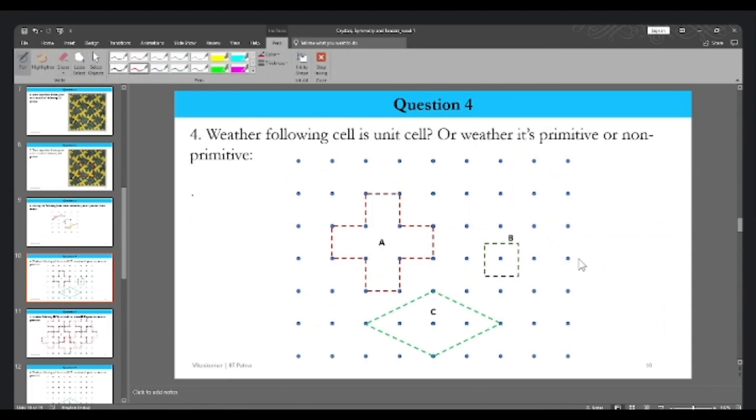If something is primitive, what does it mean? Entirely, it will contain only one lattice point. If it is non-primitive, it can contain more than one lattice point. This is something which we know. In the first case, part A, how many lattice points are associated with it?